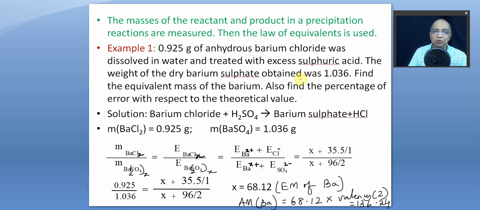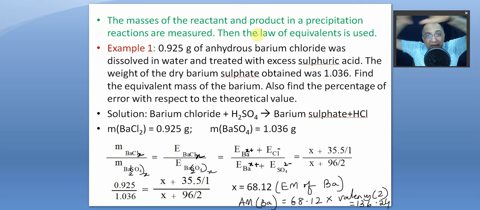So let us take this example. What we do in this experiment is take the masses of the reactant, say barium chloride; we do not know it's a chloride of a metal. I am saying it is barium, but it's a metal. And the product, you are getting a precipitate, and you have dried it and taken the mass. So you have taken the dry mass of the reactant, a metallic chloride, and the dry mass of the same metallic sulfate. So then, if the two masses are known, we can compare the two masses with their equivalent masses.